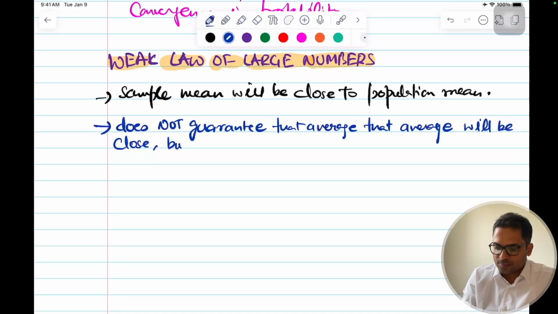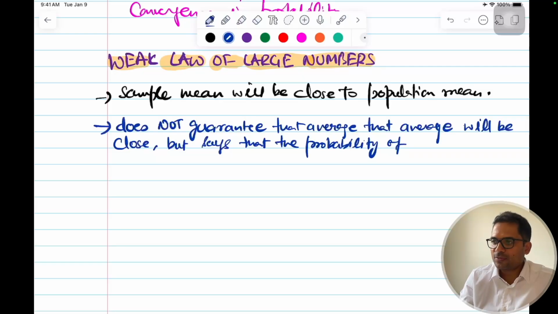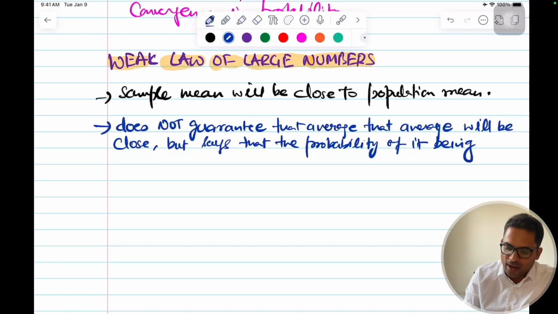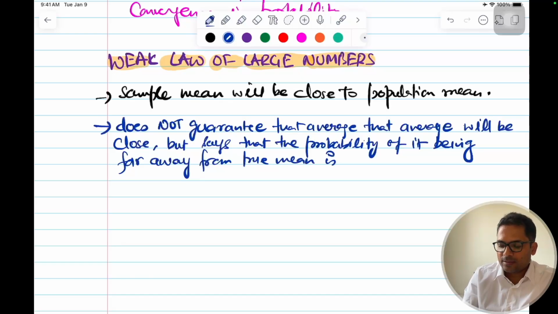It says that the probability of the sample average being far away from the true mean is very low.